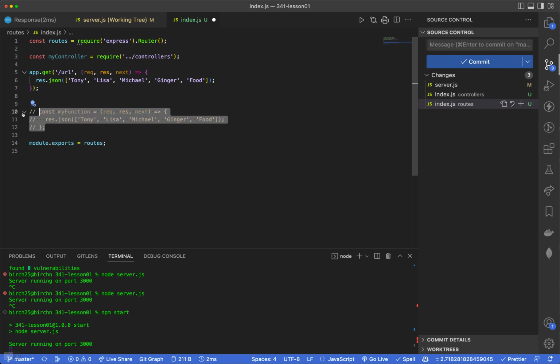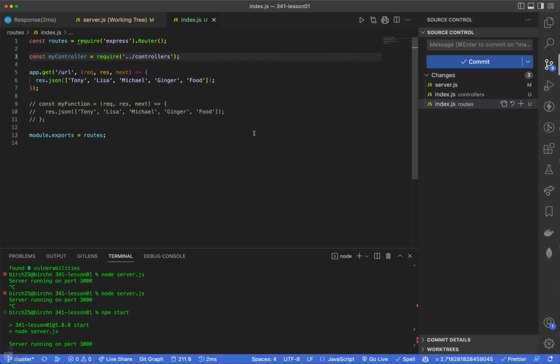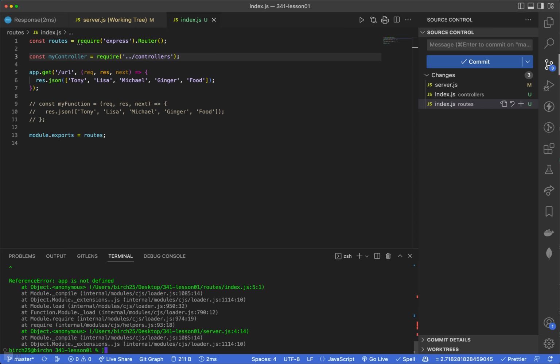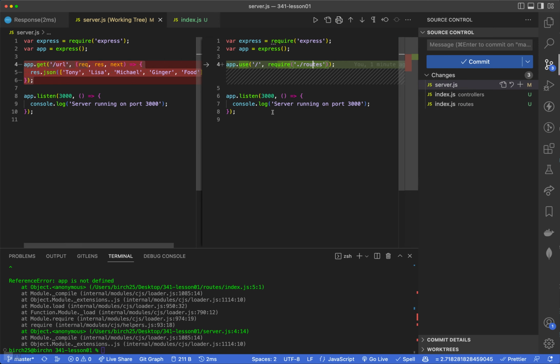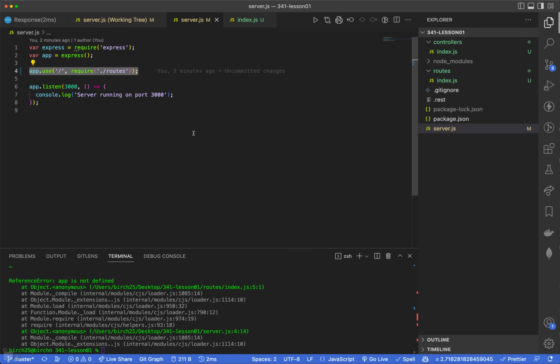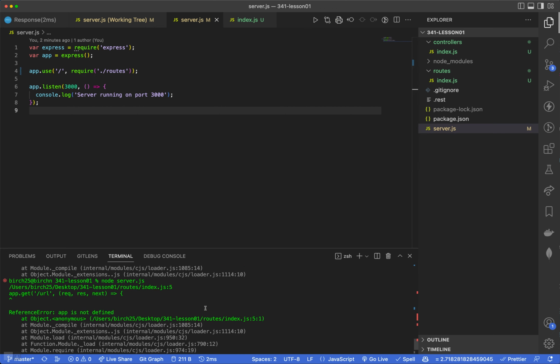Okay, and in fact, I could even say, hey, I'm gonna actually, before I do that, let me comment this out and let me run this. So I'm going to stop my server and say node index or server.js. App is not defined. Where's that error coming in at? App.get in routes index.js.